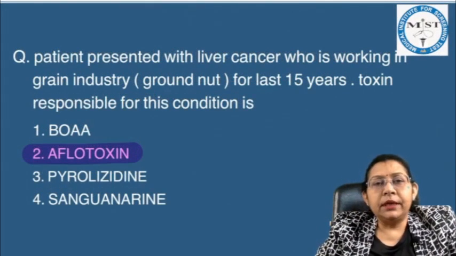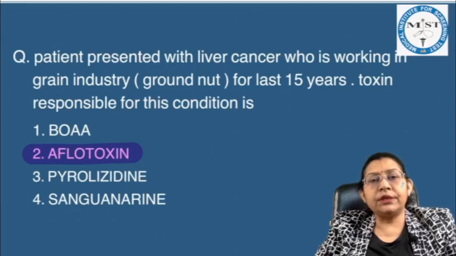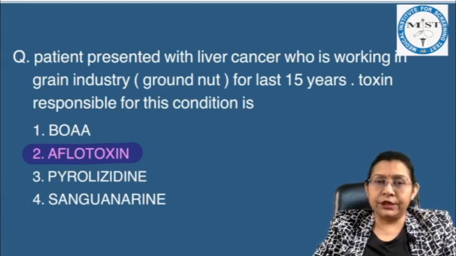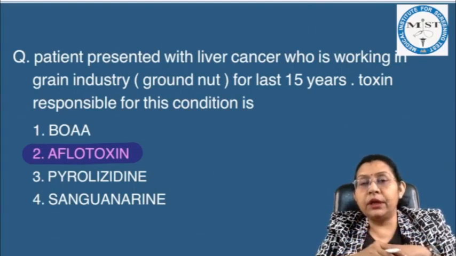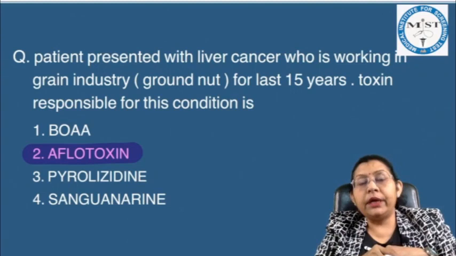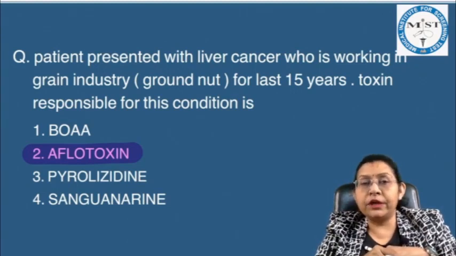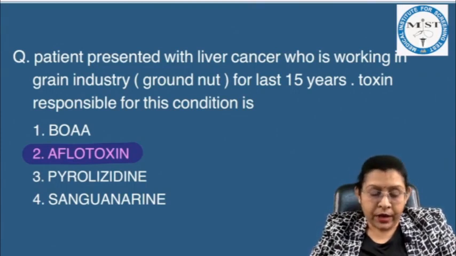Next question is, a patient presented with liver cancer who is working in the grain industry for the last 15 years. Toxin responsible for this condition? We know that grains, if they are stored in a moist environment, are prone to fungal growth, and this is responsible for a condition that is aflatoxicosis because of a toxin, aflatoxin.